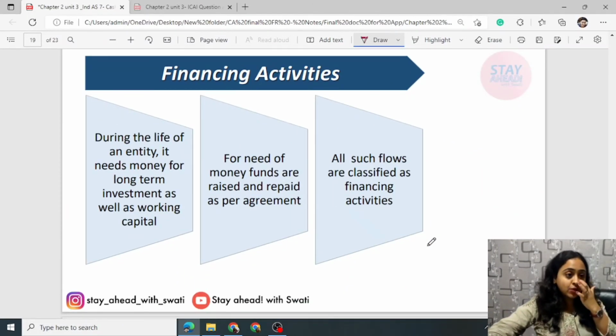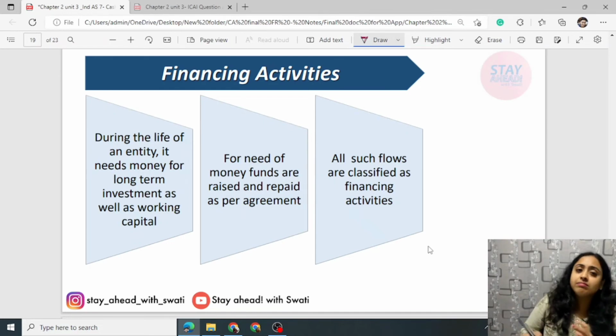Financing activity. As you know, during the life of an entity, money is needed. You will raise funds from outside. It can be from shareholders, debentures, deposits, any form, loans. Now these are known as financing activity. Even repayment of the same is also considered financing activity. You might have to pay interest and dividend on the same. For need of money, funds are raised and repaid as per the agreement.